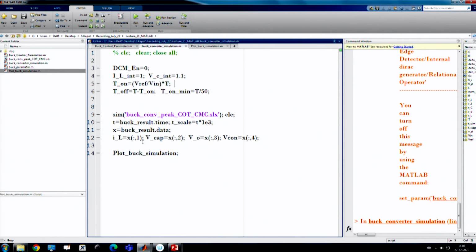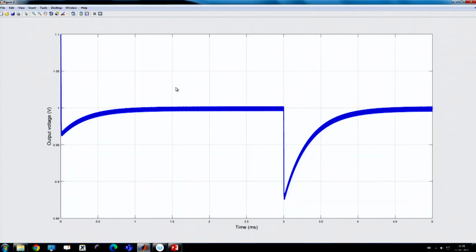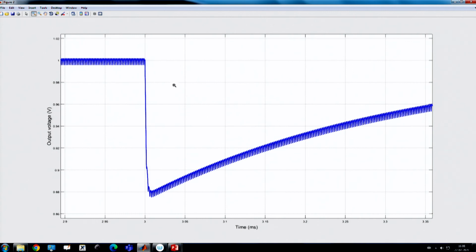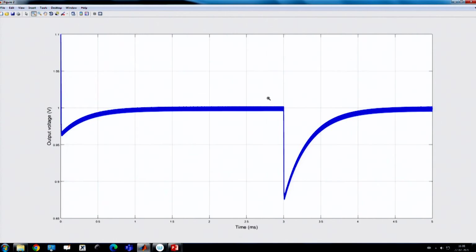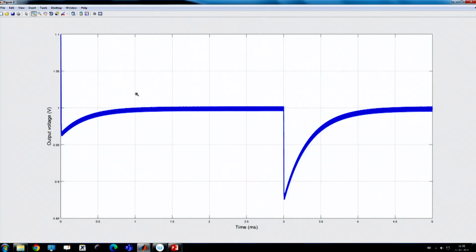The load is changing from 1 ampere to 1 plus 10, 11 ampere, okay, and you want to see the step up transient performance. So, we need to increase the gain, because the current mode control is an overdamped system. So, we need to really increase the bandwidth in order to speed up the response. Okay.